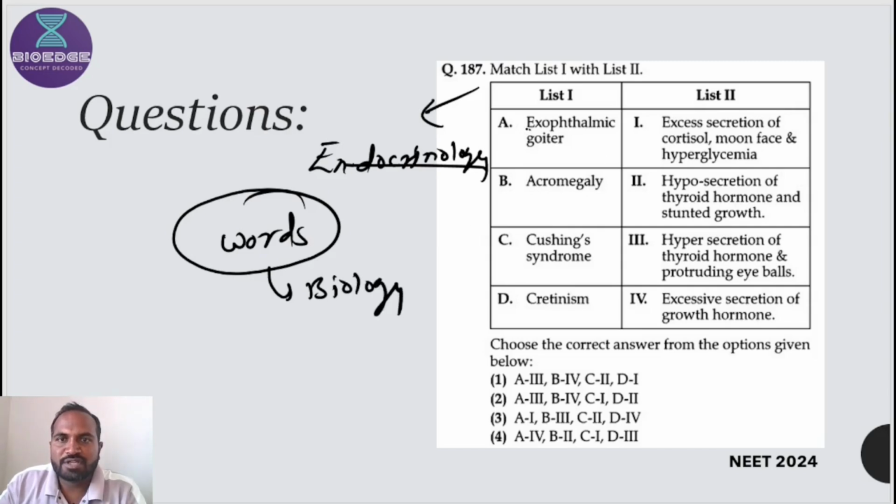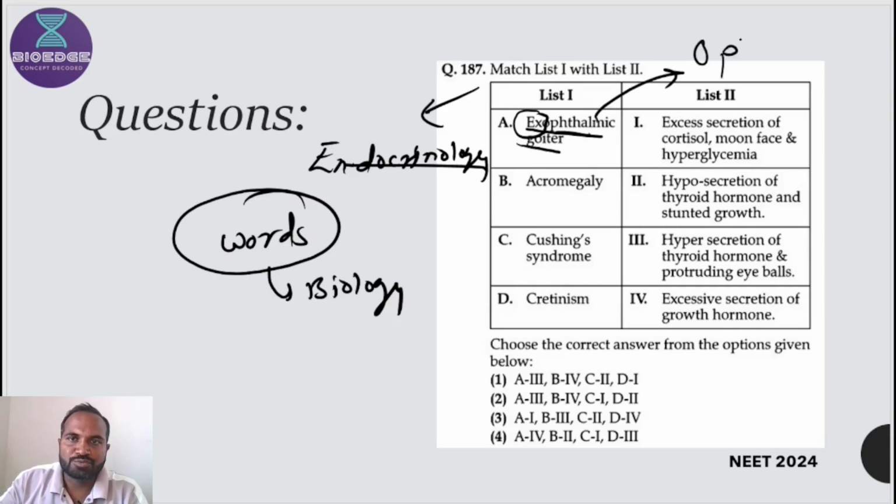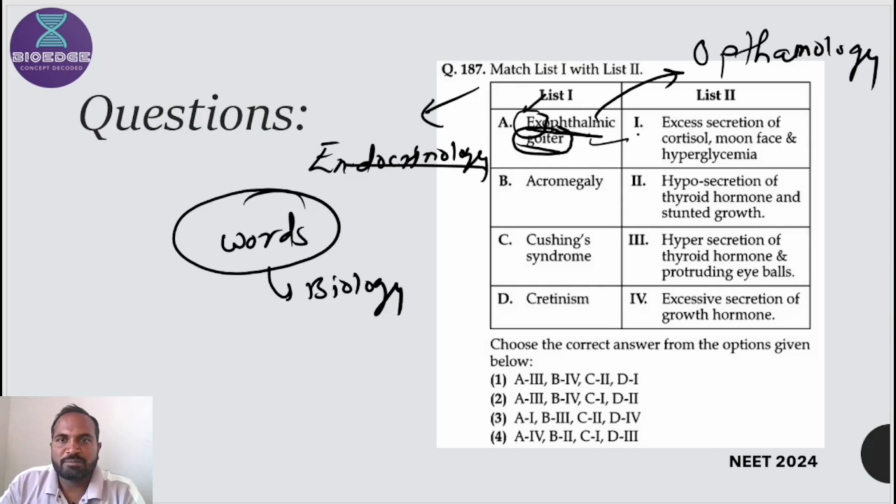The first one is exophthalmic goiter. Exo means outside. Ophthalmology means the study of eyes, you know these words. So it is regarding the eye, and exo means outside. Exophthalmic goiter can be matched in these four options.